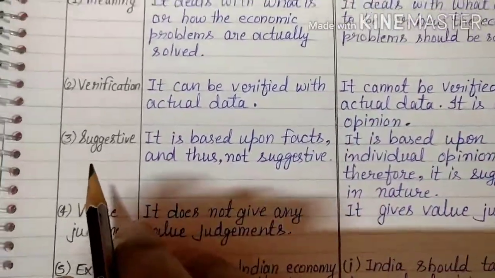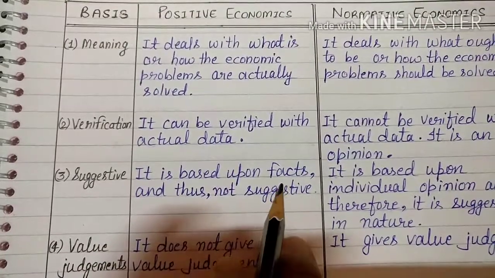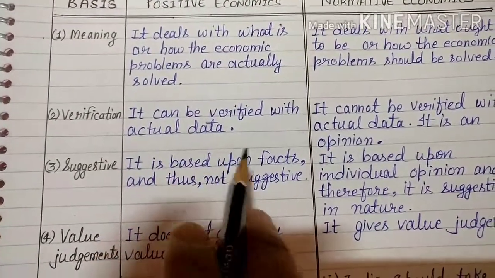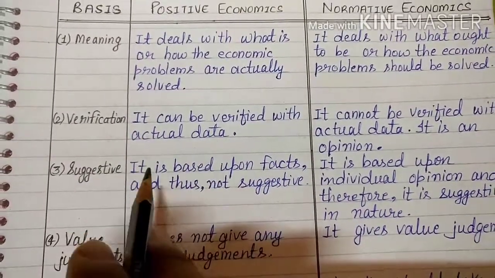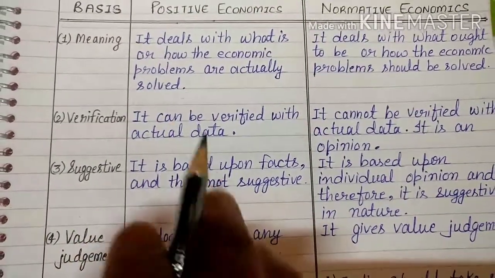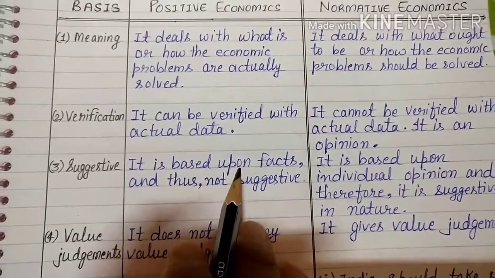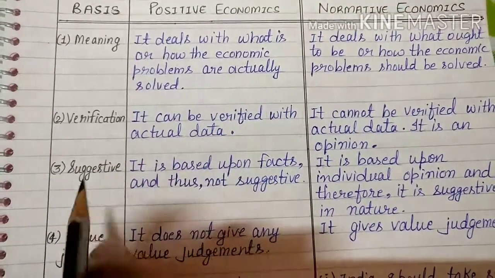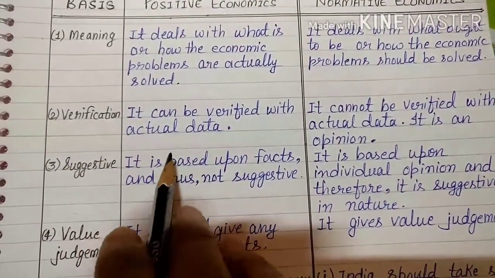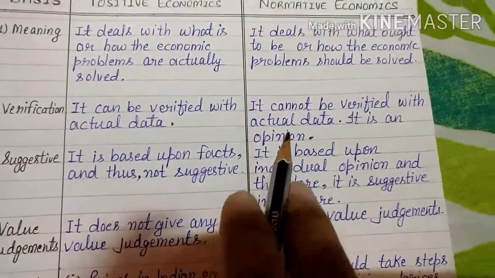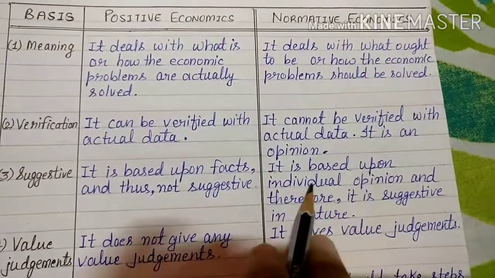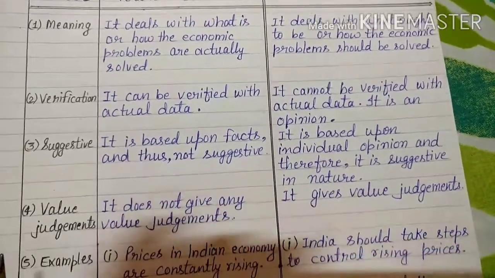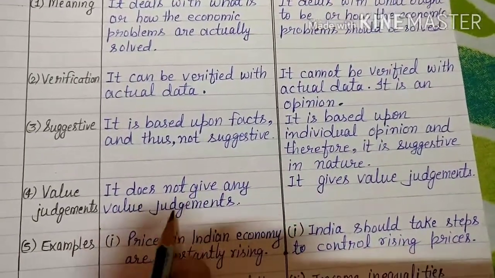If we talk about the suggestive nature, positive economics is based upon facts. For example, the population of India is this many billions. So it is based on facts only. We are not saying it out of thin air, but facts are there. On the basis of facts only we are saying that India is overpopulated, and thus it is not suggestive, but based on facts. But normative economics is based upon individual opinion, and therefore it is suggestive in nature.